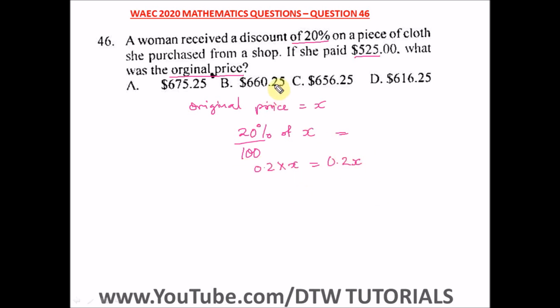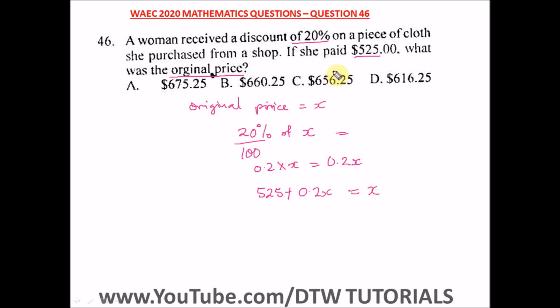So if she paid this, this is the discount amount. To get the discount value, we say the original price is X, then 20% of X is the value. Then, because it's asking what was the original price, the total amount is the price she paid, 525, plus the discounted amount which we've got here, 0.2X, and that is equal to our original price, which is what? X.